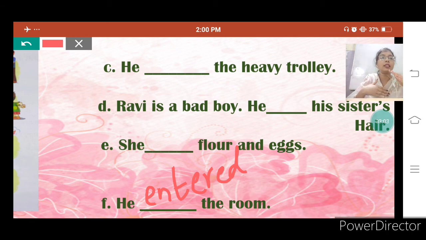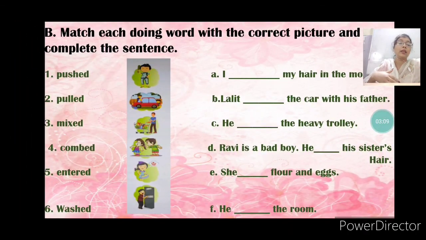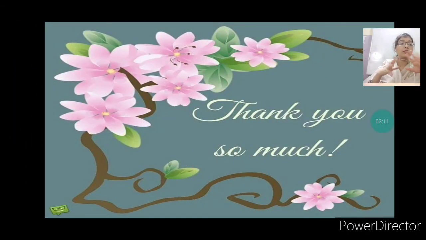He entered the room. So now your exercise is completed, and please children, go through this video as many times as you want, because this will help you to understand what is a doing word, or about verbs, or about your chapter, that is chapter number 13, what happened before. So go through this video, and thank you everyone. Have a nice day. Thank you so much.